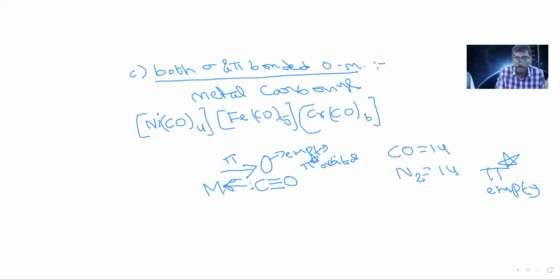The sigma bond is by the ligand, the pi bond is by the central atom. So this pi bond formation is called synergic bond. Synergic bonding means the formation of back bonding by donation from the metal to the ligand. This is called synergic bonding. So this is about metal carbonyls.